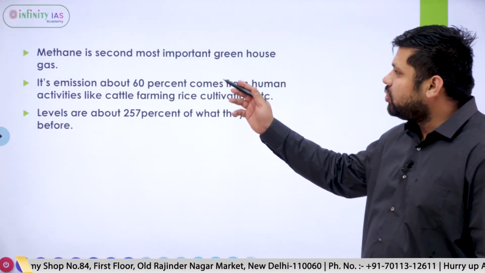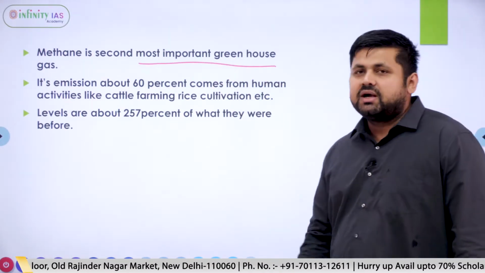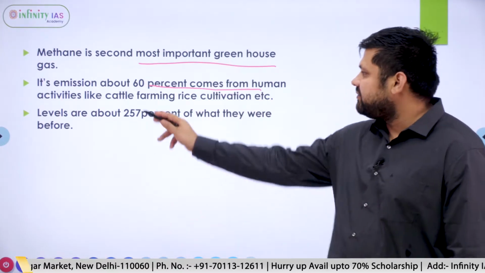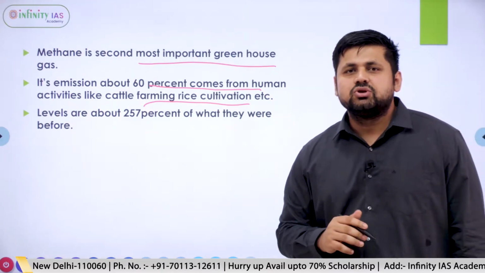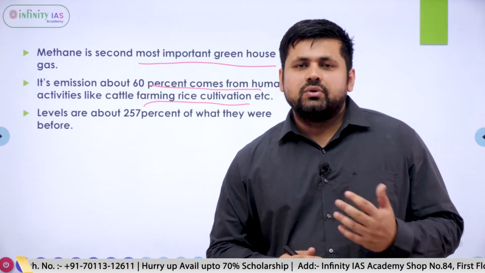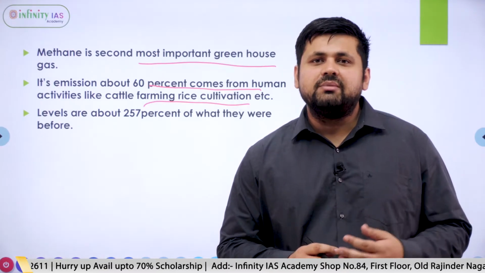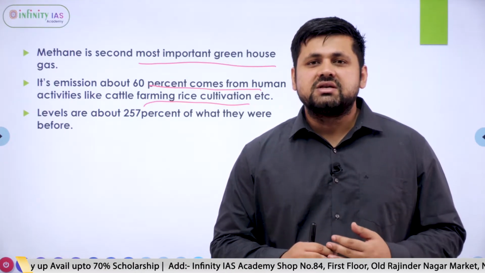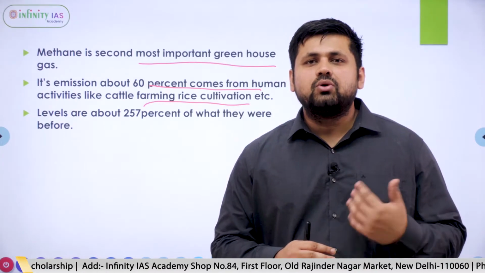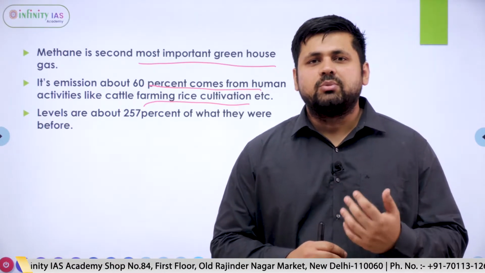Now, talking about methane, I mentioned that methane is the second most important greenhouse gas. Its emissions, 60% come from human activities like cattle farming and rice cultivation. I mentioned this also. Now there are various experiments and techniques going on in order to reduce methane emissions. These are still in the research and trial stage, and whenever there is any development, that will be a good sign for humanity, as they will be able to curb the emission of methane in the atmosphere.